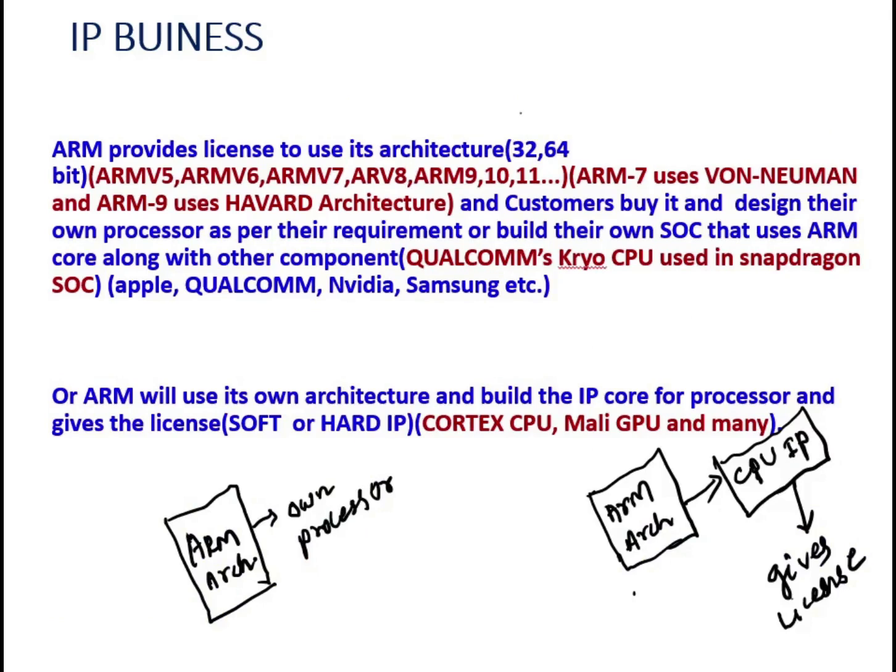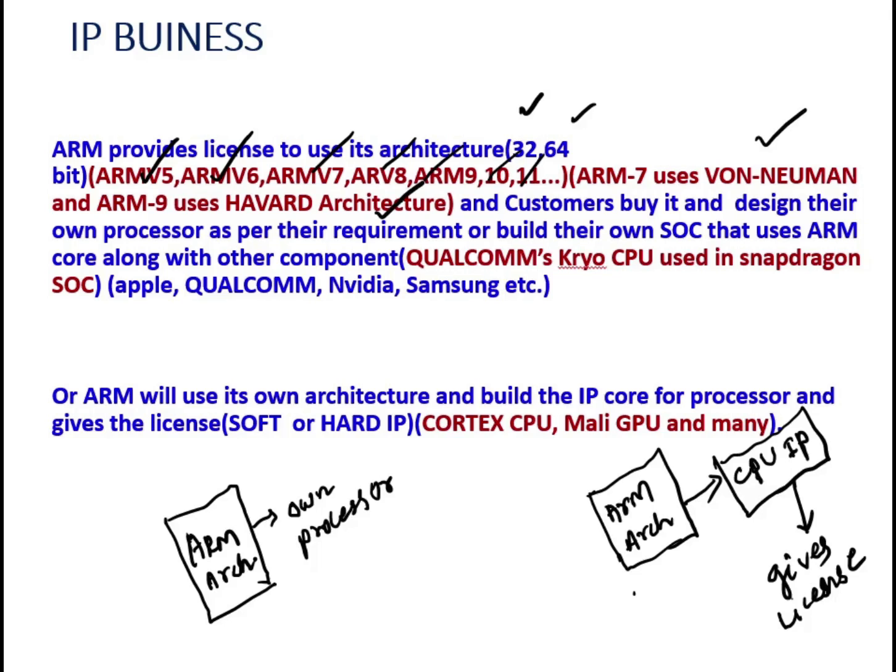See, ARM has the 32-bit architecture, and it also provides a 64-bit architecture. These are different architectures, meant for different applications. All these architectures are targeted for different applications. One architecture is ARM5, then ARM version 6, 7, 8, 9, 10, 11. All these are different ARM architectures. For example, ARM7 uses von Neumann architecture and ARM9 uses Harvard architecture.